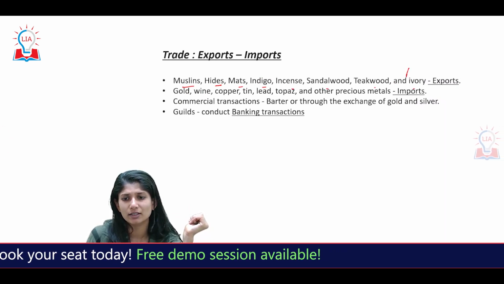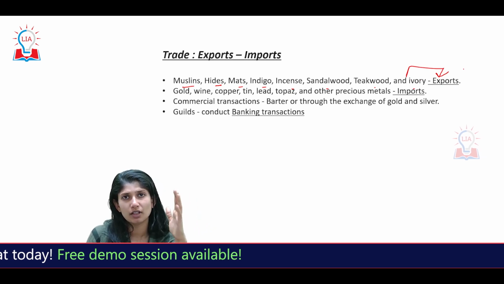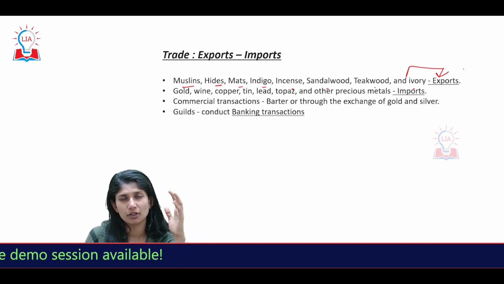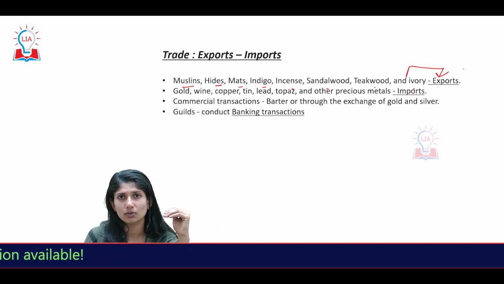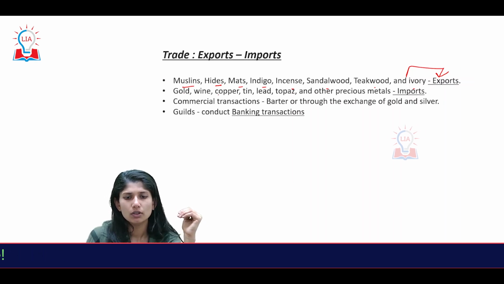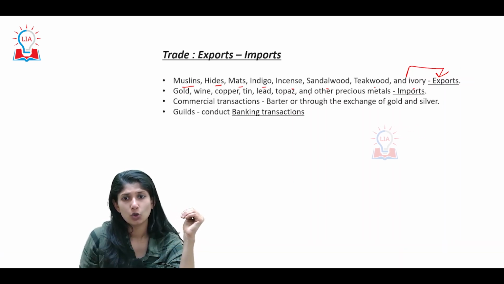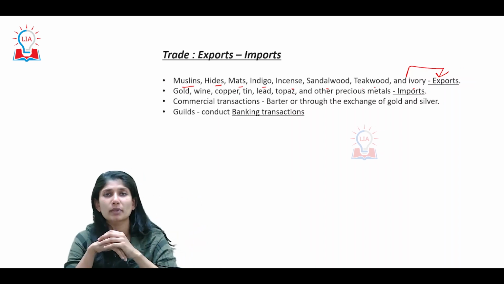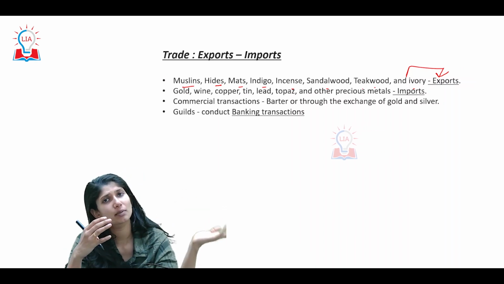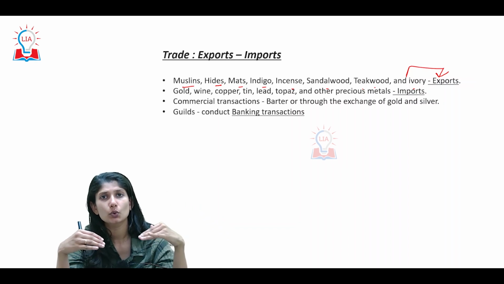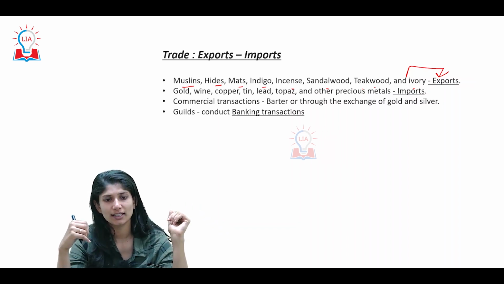These are all the items of export from the Rashtrakuta period. From India, these were the products that were sold outside. Gold, wine, copper, tin, lead, topaz and precious metals were the items of interest to be imported, bringing back to the country.